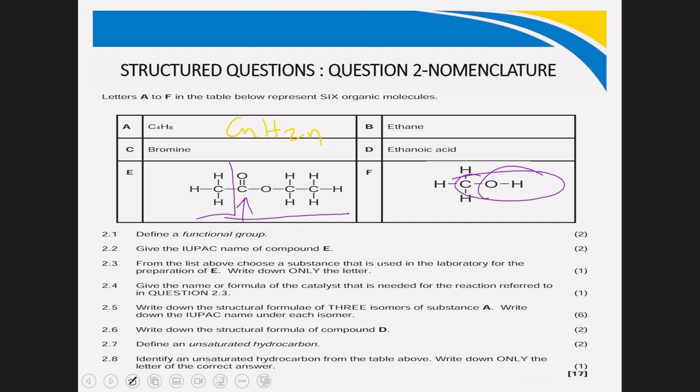You give the IUPAC name of compound E. You look at E. So this belongs to an ester, which means this was derived from an alcohol. You know that the name of an ester consists of 2 parts.